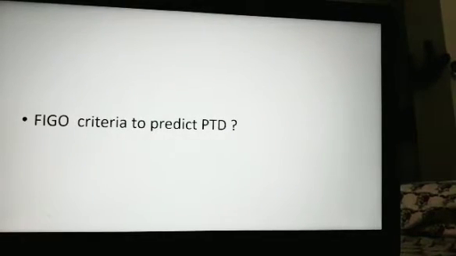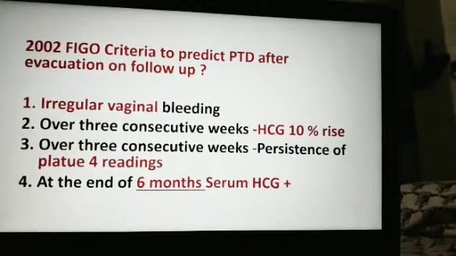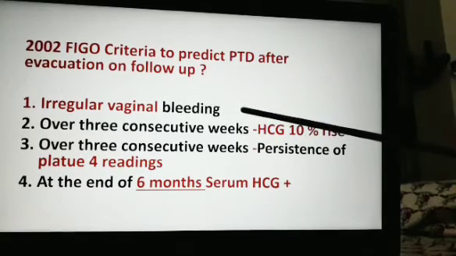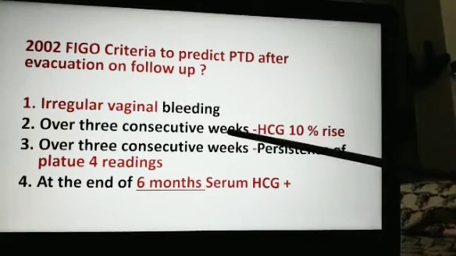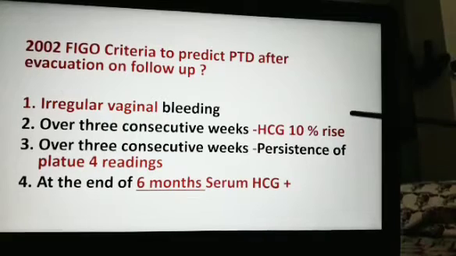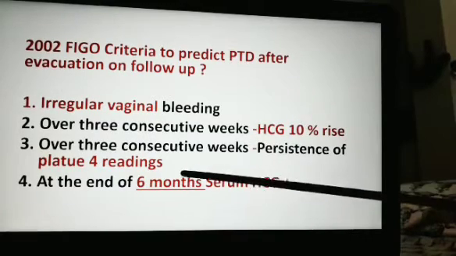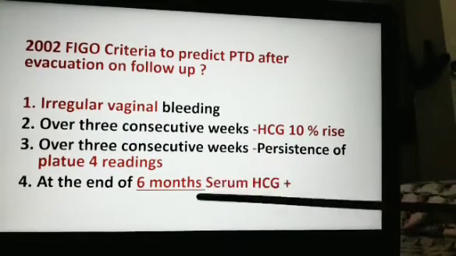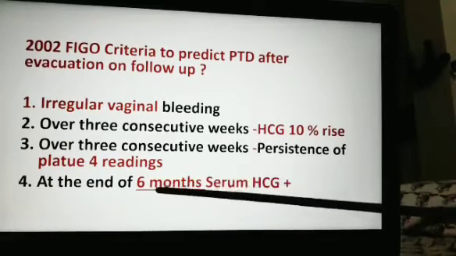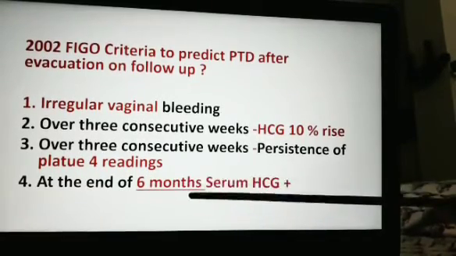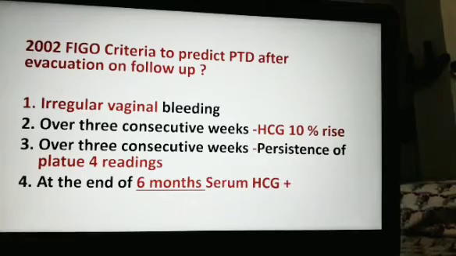What are the FIGO criteria to predict PTD? They are the same, but clinical interpretation is also included there. Irregular bleeding PV, over 3 consecutive visits, 10% rise. Instead of fall, there is rise. And over a period of 3 consecutive weeks, there is persistence of plateau, 4 readings. Same as we discussed. At the end of 6 months, one more point is added here: the serum HCG is positive.